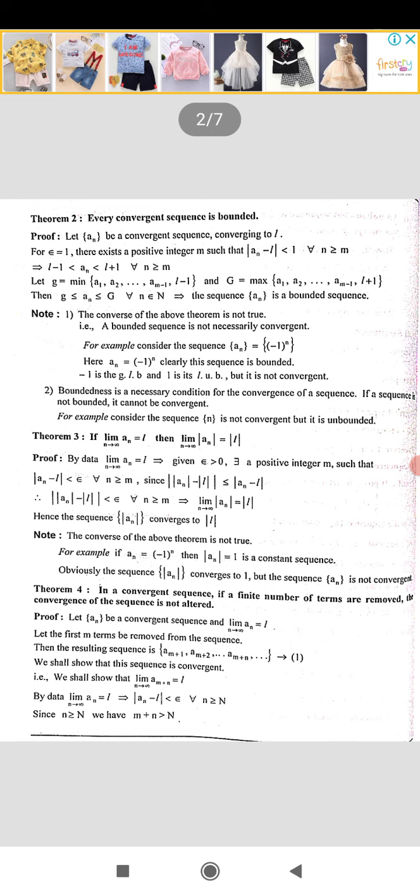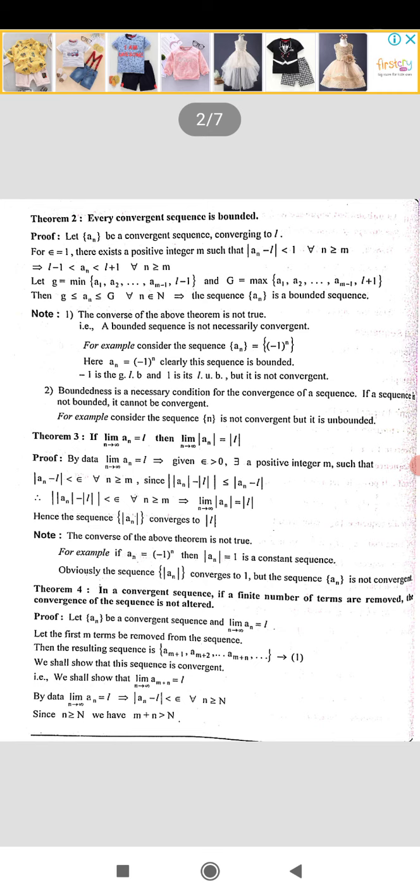And we know that a constant sequence is convergent. Modulus of an is convergent. But the sequence an equal to minus 1 to the power n is not convergent. It is oscillatory. So the converse of the above theorem is not true. Let us see the fourth theorem.